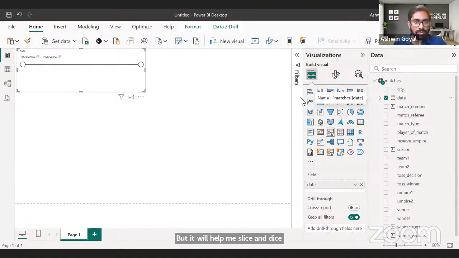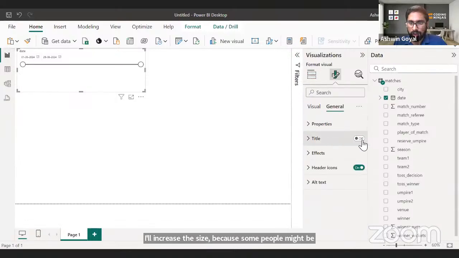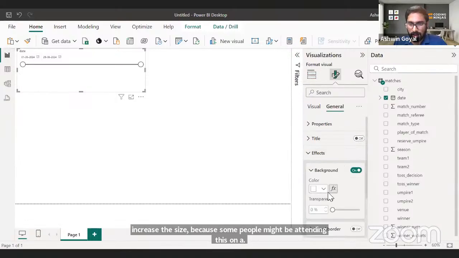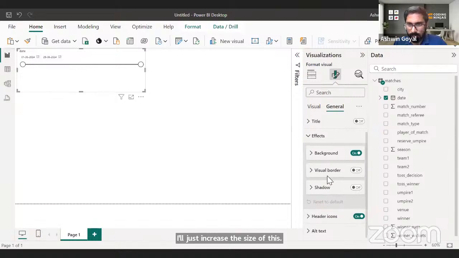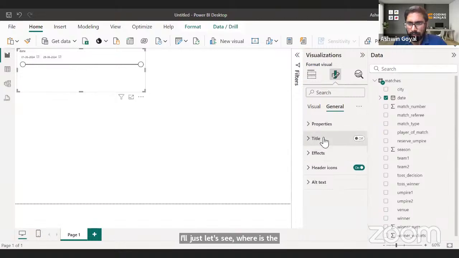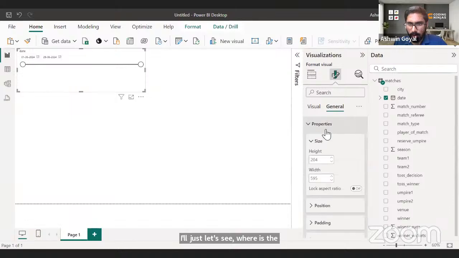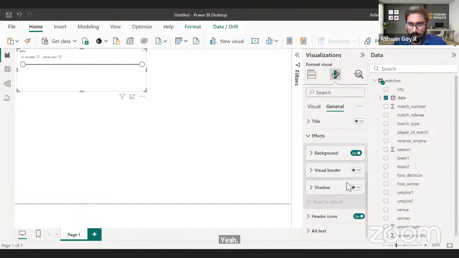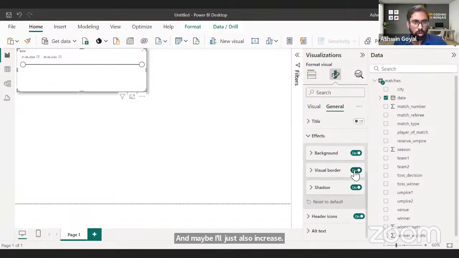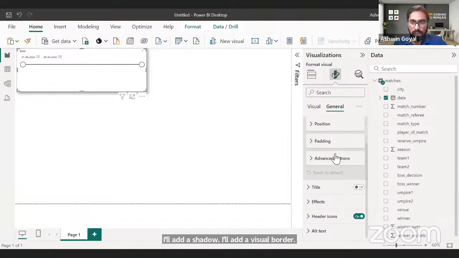I'll increase the size because some people might be attending this on a smaller screen. I'll also add a shadow and a visual border so that people can easily see this.